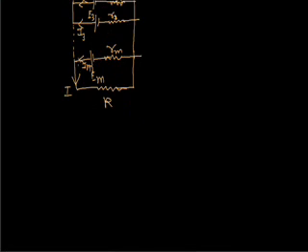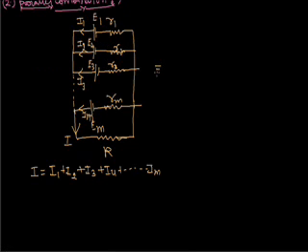So using the Kirchhoff law, we can write I equals I1 plus I2 plus I3 plus up to IM.